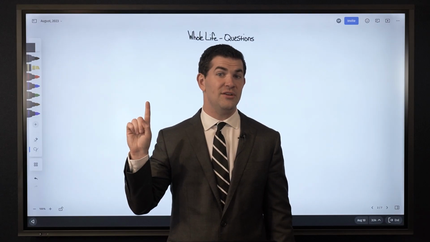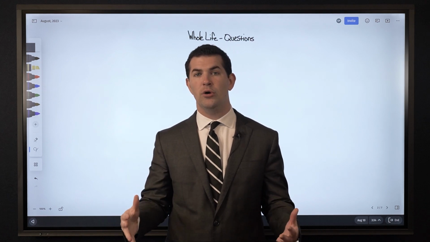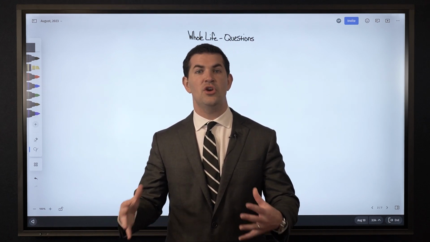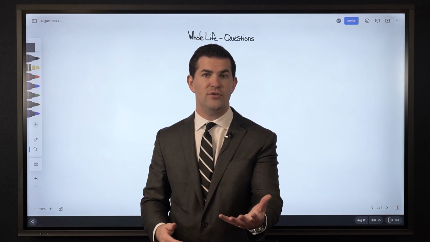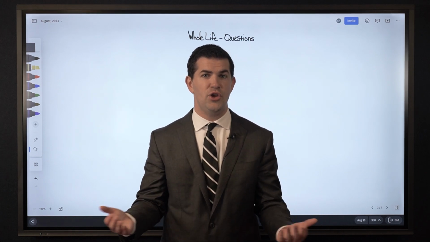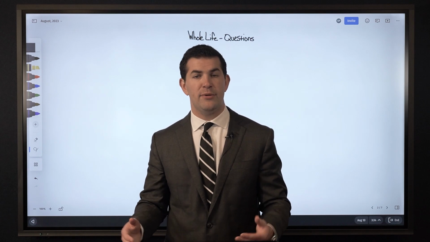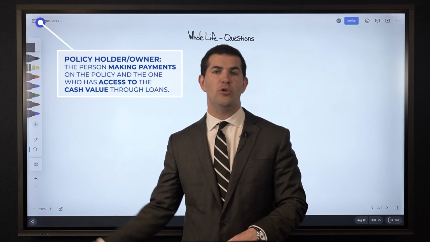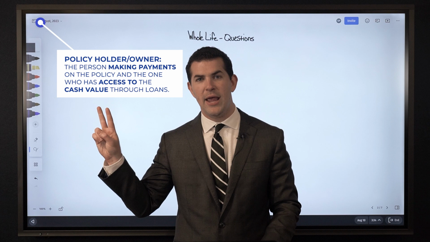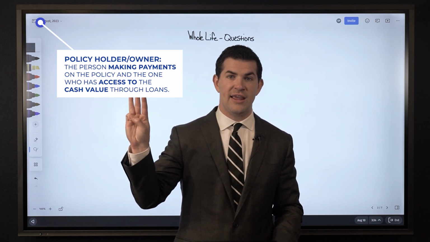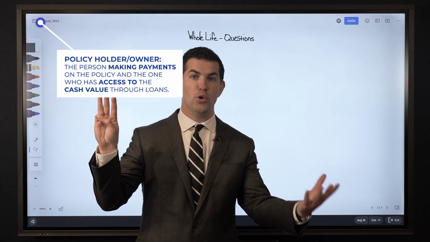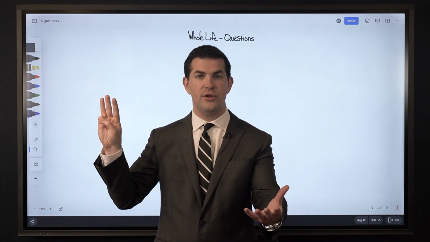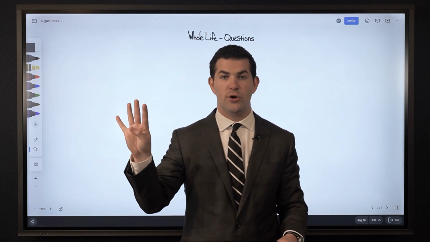Let's begin with the policy owner. The policy owner is the individual that has control of the life insurance policy. If you own a whole life insurance policy, it's yours. You own it. The owner typically funds the policy, meaning you're the one making the premium and PUA payments. You have access to the cash value through loans. Loans will only be authorized upon your request, the policy owner's request, and then you also assign beneficiaries.